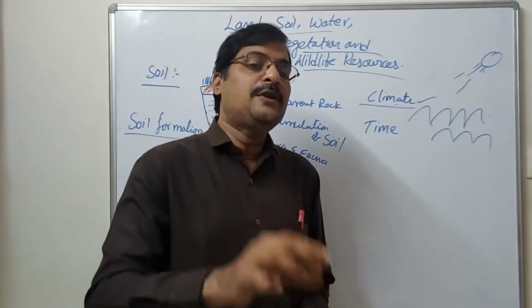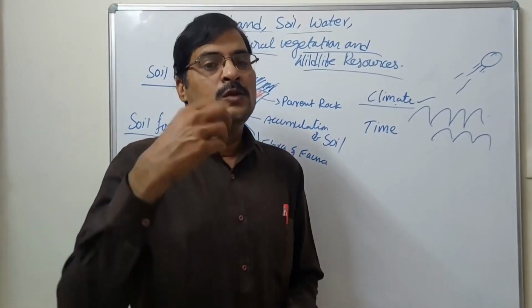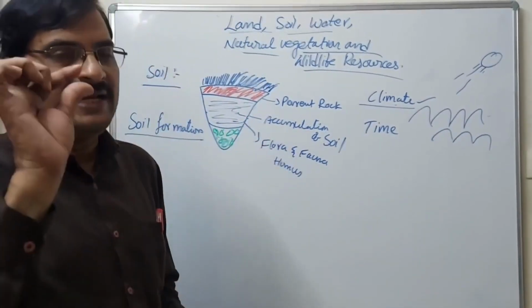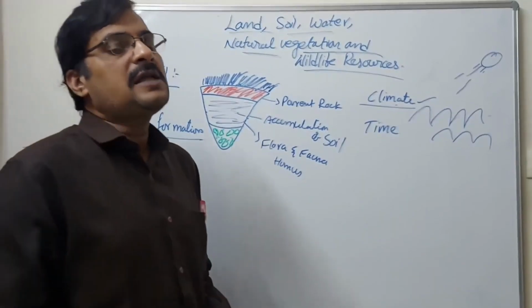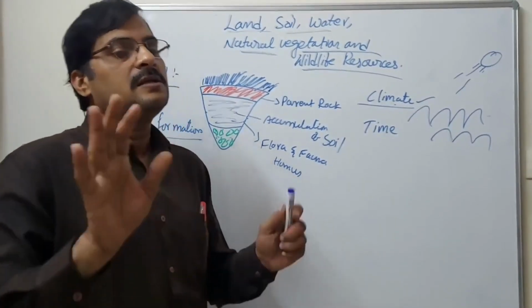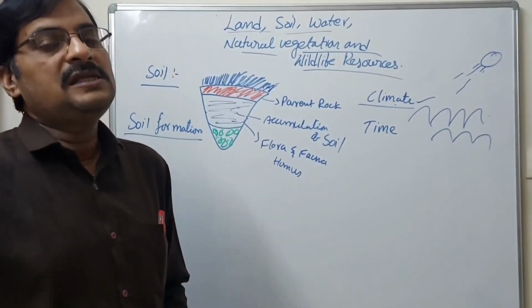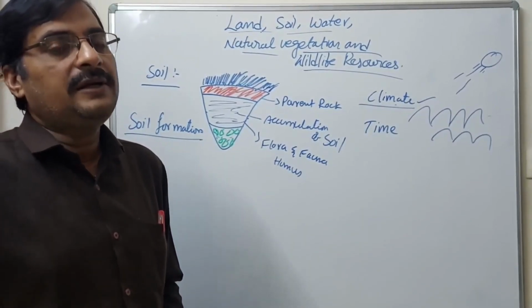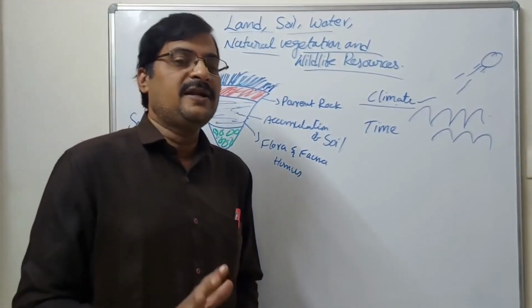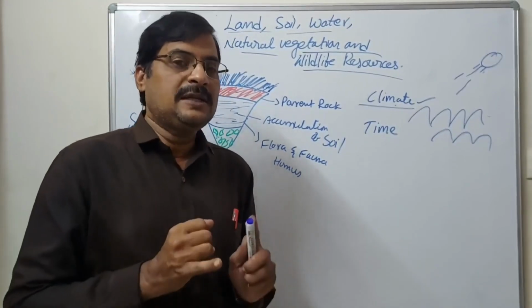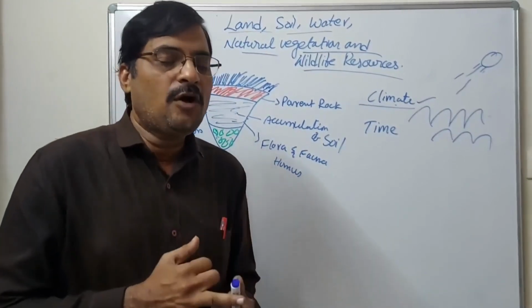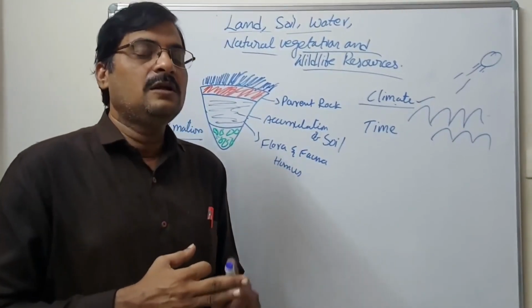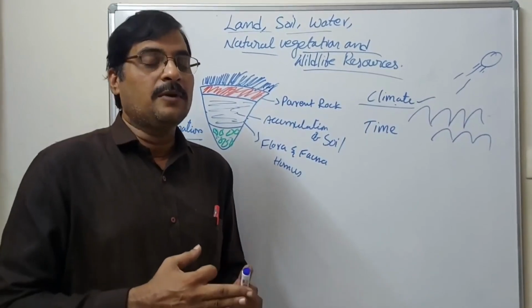Then they break into small pieces, and those pieces break into tiny pieces. Those tiny pieces we call soils. Soil formation depends totally on the climatic condition: the temperature, the rainfall and the wind pressure.